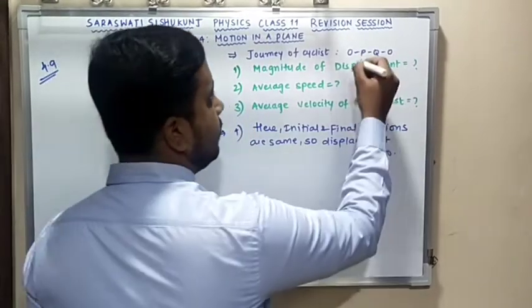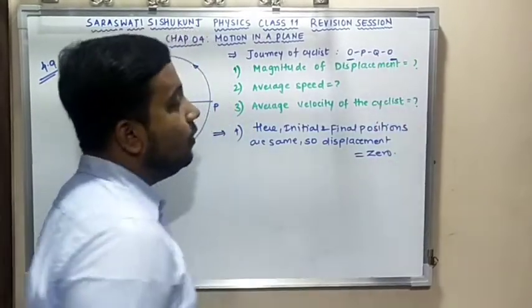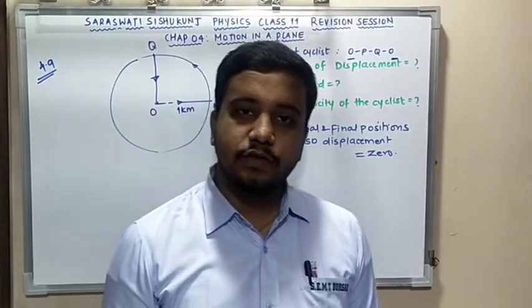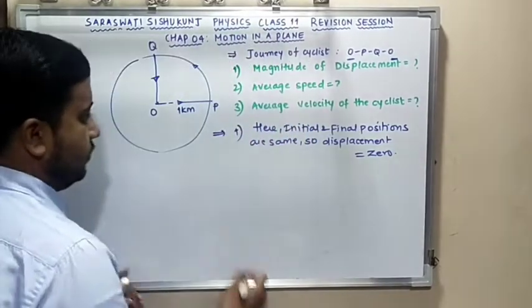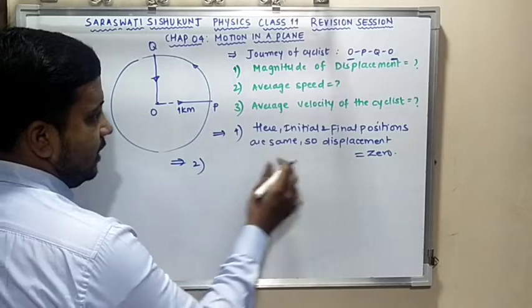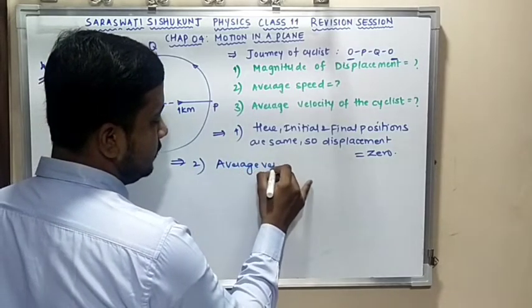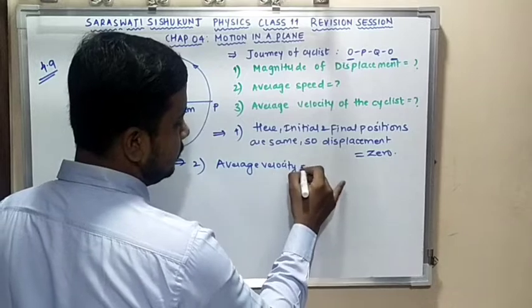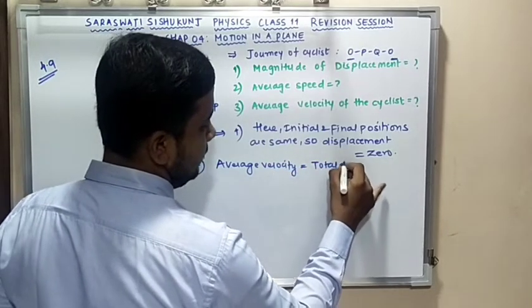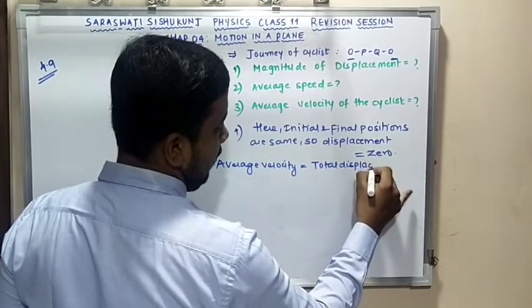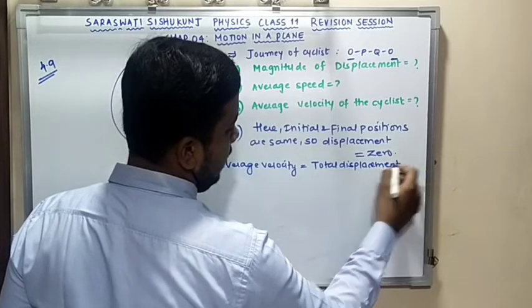Because it starts from O and it ends its journey at O. Initial and final position are the same, so displacement is 0. Second thing, if displacement is 0, then average velocity is nothing but total displacement upon total time taken.